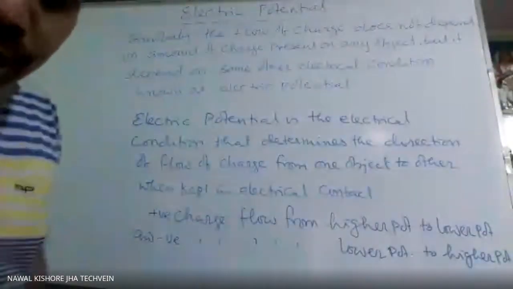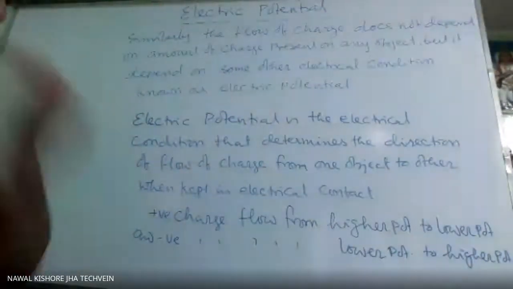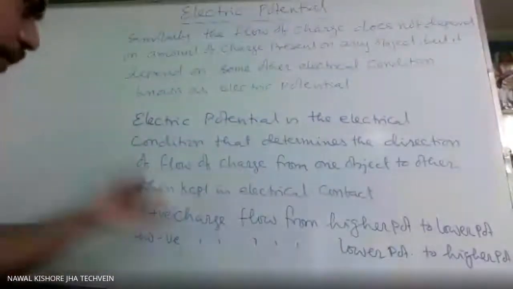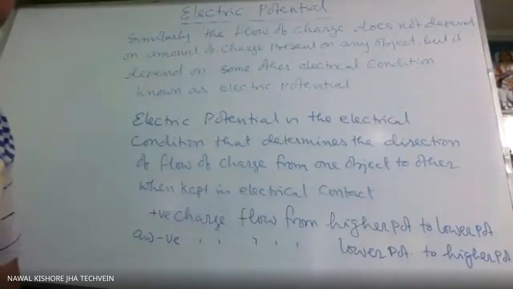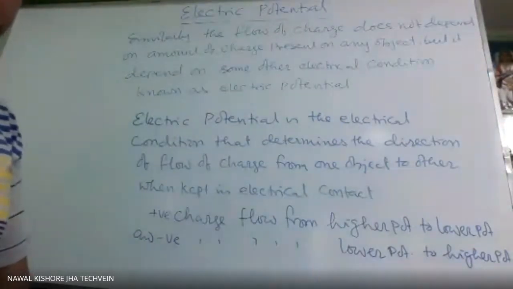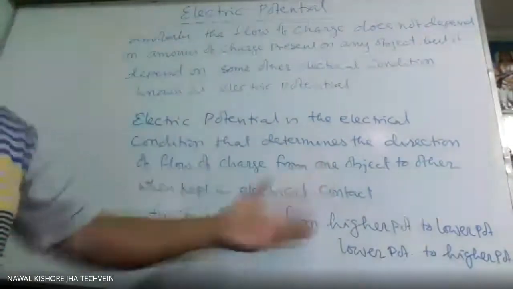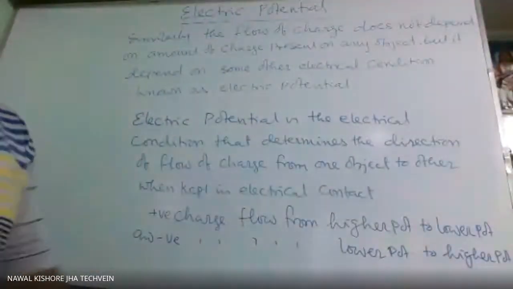Negative charge or electron flow from lower to higher. Positive charge, that we say cation, which flow from, or proton, but generally proton does not flow, but cations are flowing.